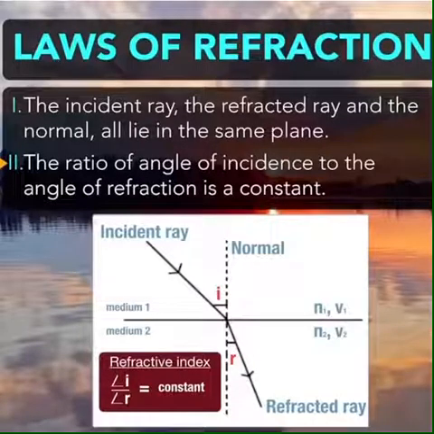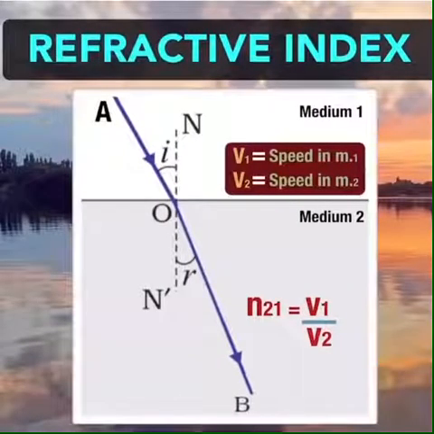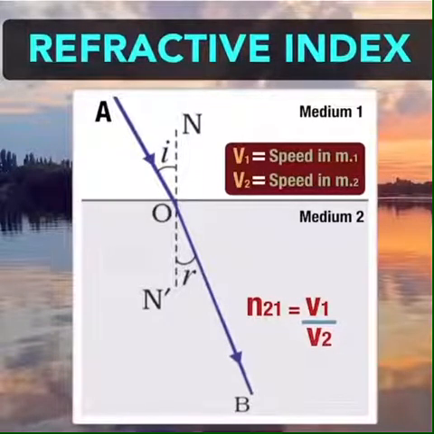Let us understand this refractive index in other terms, when light travels from one medium to another, like this is medium 1 and another is medium 2. So refractive index is represented by the letter small n. So here you can see the refractive index is n21. It is not twenty-one, it is two-one. It means the refractive index of medium 2 with respect to medium 1. It is v1 upon v2, means speed of light in the first medium to speed of light in the second medium. It is the refractive index.